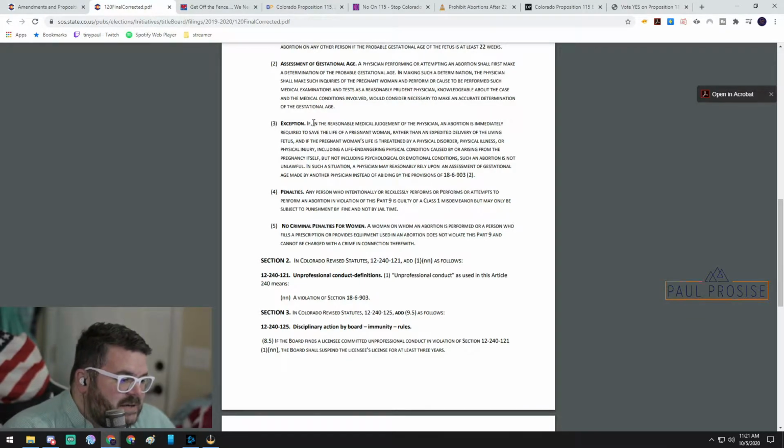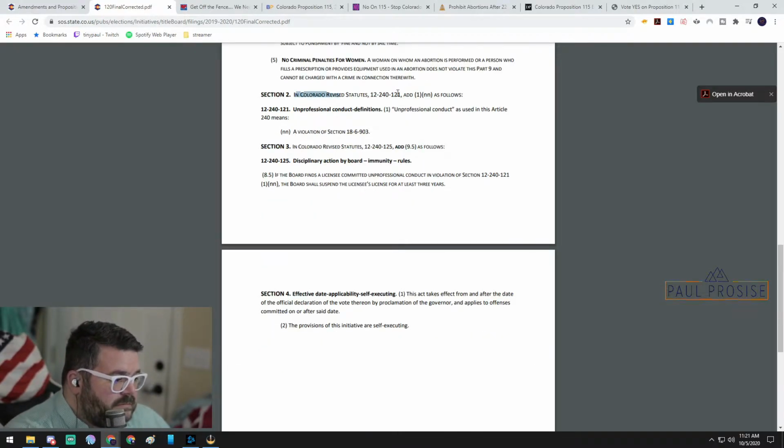In such a situation, a physician can reasonably rely on an assessment of gestational age made by another physician instead of abiding by the provisions of 18-6-903. There are exceptions. Take note of that, because we're going to be talking about confirmation bias in just a few minutes.